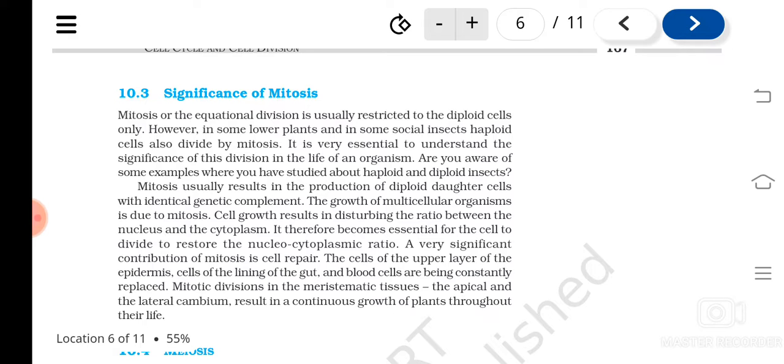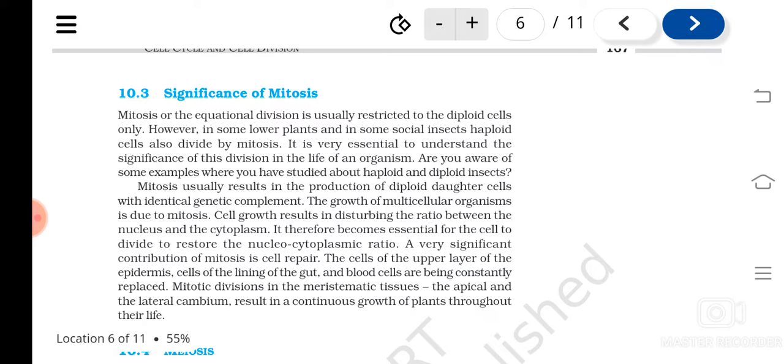Another significance of mitosis is that it helps in cell repair. If any damage happens, for example, the cells of the upper layer of the epidermis, the cells lining the gut, and blood cells are constantly formed in our body. The blood cells have only a very short lifespan, so they are formed all the time.